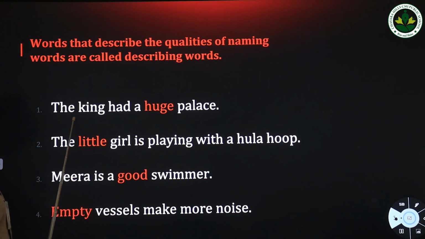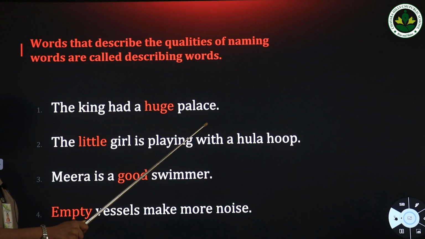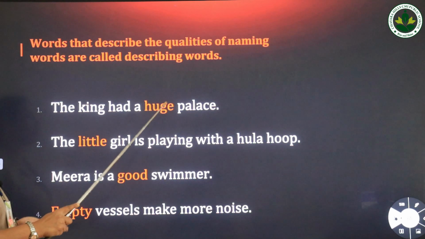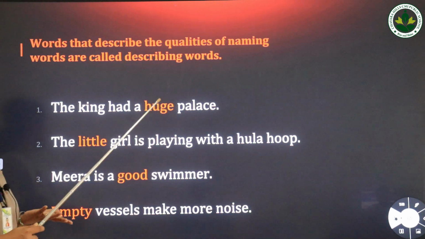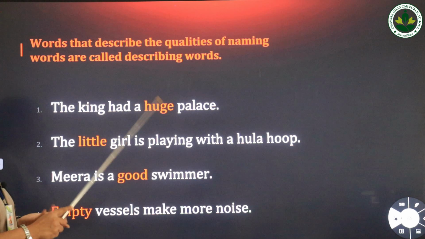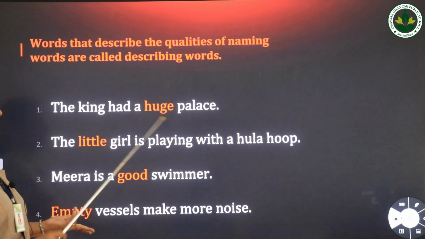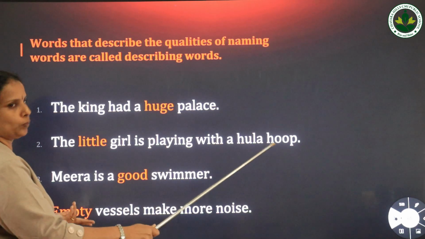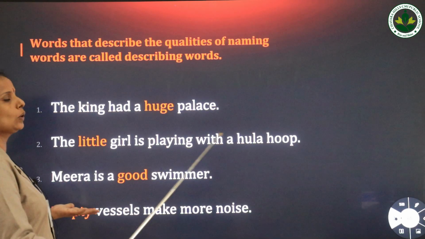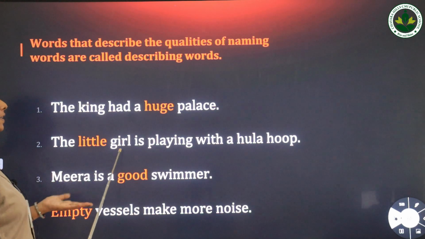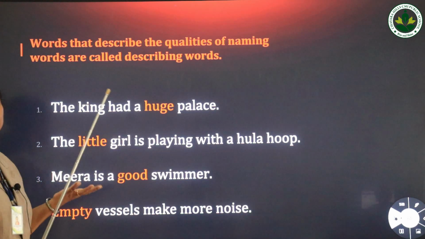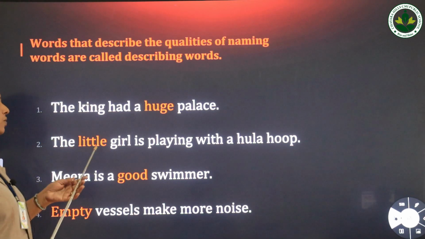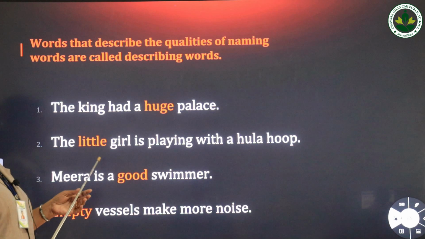Here you see, the king had a huge palace. Here palace is the naming word, and what is the quality of the palace? It's a huge palace, isn't it? So here the word huge is the describing word. Then again, the little girl is playing with a hula hoop. Here the naming word is girl, and what is the quality of the girl? She is little, isn't it? So the word little is the describing word.